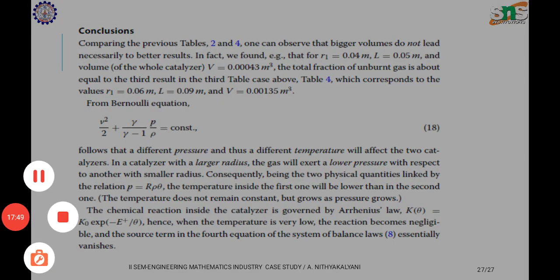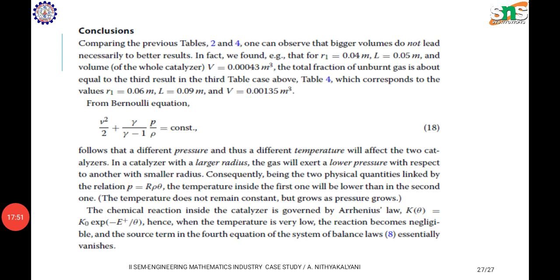The chemical reaction inside the catalyzer is governed by K of theta equal to K naught times exponential of minus E to the power plus divided by theta. Hence, when the temperature is very low, the reaction becomes negligible and the source term in the fourth equation of the system of balance laws essentially vanishes.